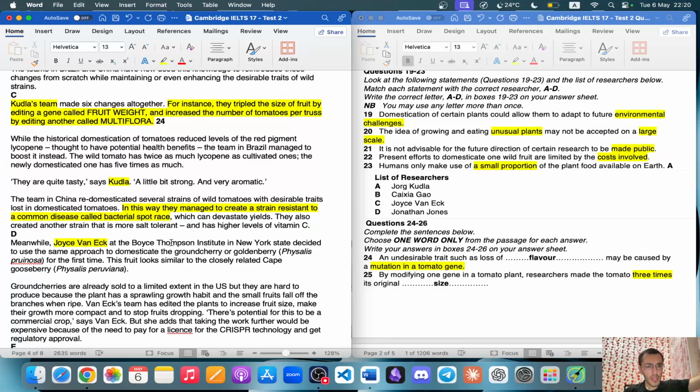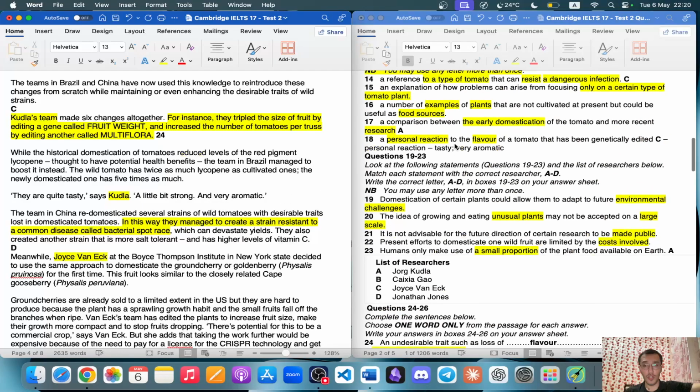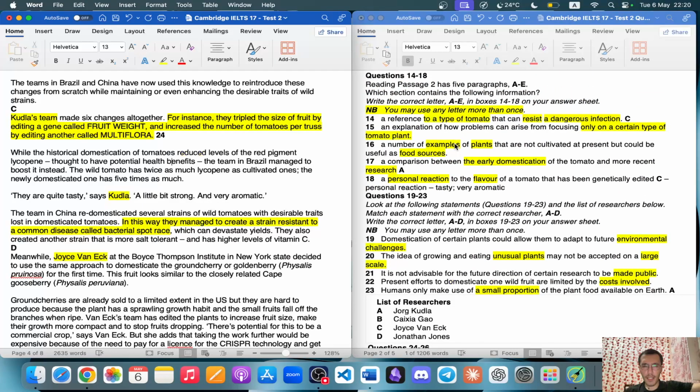Here, moreover, we're going to read Joyce Van Eck. So, while the historical domestication of tomatoes reduced levels of the red pigment lycopene, thought to have potential health benefits, the team in Brazil managed to boost it instead. While wild tomatoes have twice as much lycopene as cultivated ones, the newly domesticated ones have 5 times as much. All right.